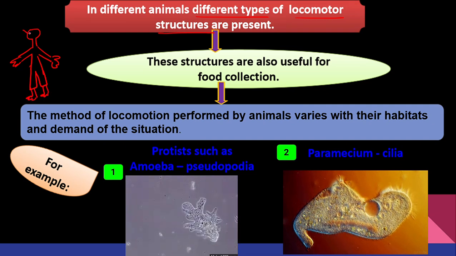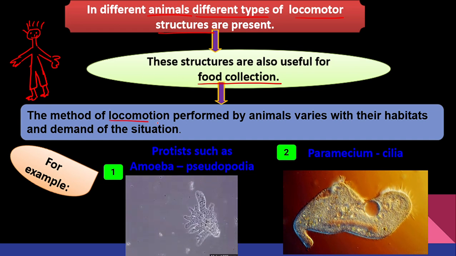Have you ever seen Kanishk walking using his hand? Are we supposed to do that? No, we don't do it. Animals do that, right? They use all the four limbs for locomotion. So every animal has a different locomotory structure. For example, for us, it's going to be leg, right? What about lion? Guess and write it in the chat box. Now, these structures are useful for food collection. Actually, they are doing locomotion for collecting the food.